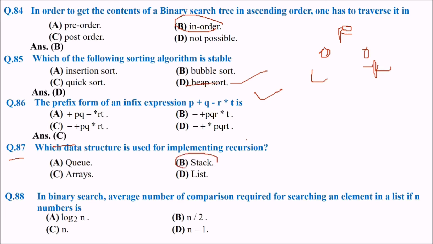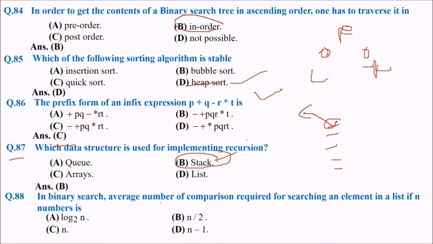Next is, which data structure is used for implementing recursion? Is it stack or any other? The answer is stack. Recursion uses stack only, because a stack follows the last in first out sequence. In recursion also, when recursion is called, a function calls itself. So it is calling itself and keeping the values, and it is taking the last value it has placed first.